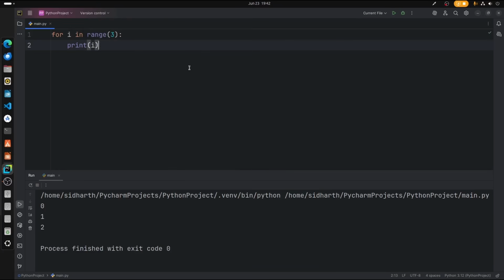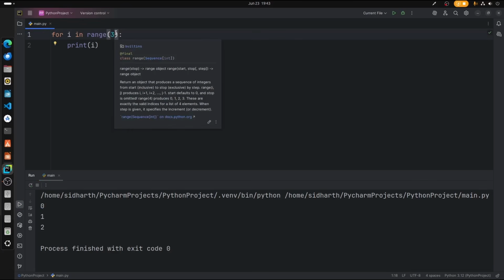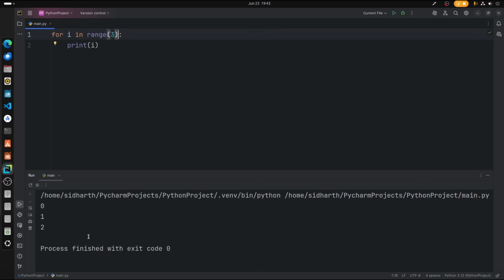So what's happening here? It's very simple. Basically, this is the structure of a for loop. We are starting a loop, and i is going to be the variable, and we are setting a range. So for i in range, and in that range we are setting 3 as the range. But the starting point will remain as the value 0, which means it will start from 0 until it goes to 3. But it does not denote the index value. This denotes the number of values, which means we have 3 values in total.